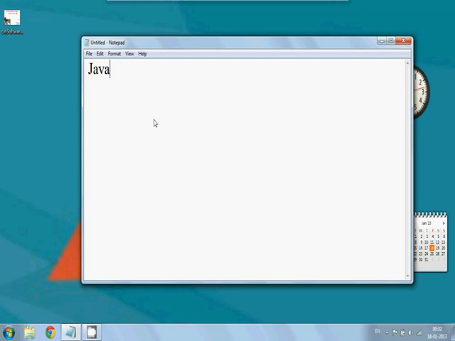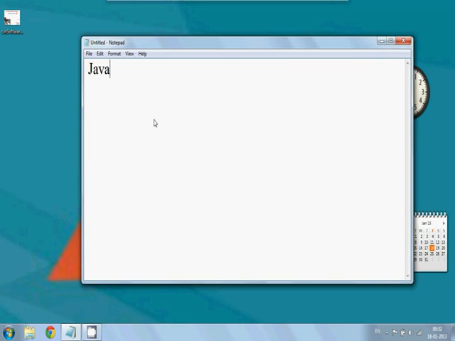Now, welcome to the history of Java. In 1990, Sun Microsystems decided to develop programs for electronic devices, and James Gosling headed this job. The project was named the Green Project. In 1991, they created a new programming language called Oak, O-A-K, by exploring the programming language C++. And they created web applets and their own web browser, called HotJava.